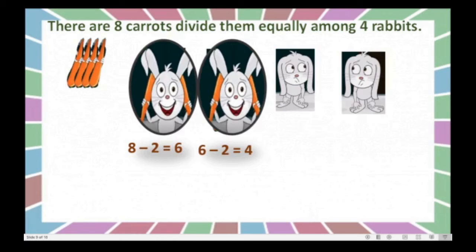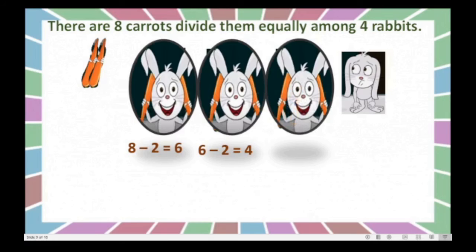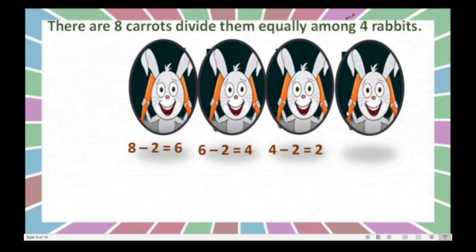Again, I will give 2 more to the third rabbit. Third also happy? Yes. Now what will we do? 4 minus 2. How many remain? 2, correct? So only 2 remain, which I will give to the fourth rabbit. Now 2 minus 2 is equal to 0. Yes, dear children, you can observe this.